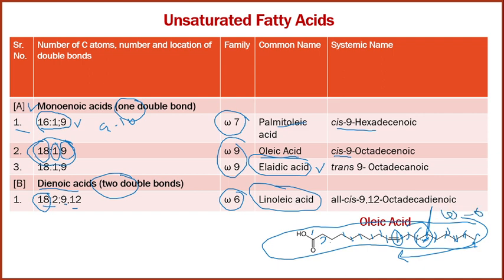For example, which of the following is a monoenoic acid? Palmitoleic acid, oleic acid and elaidic acid. Which of the following is a dienoic acid? Linoleic acid is a dienoic acid.